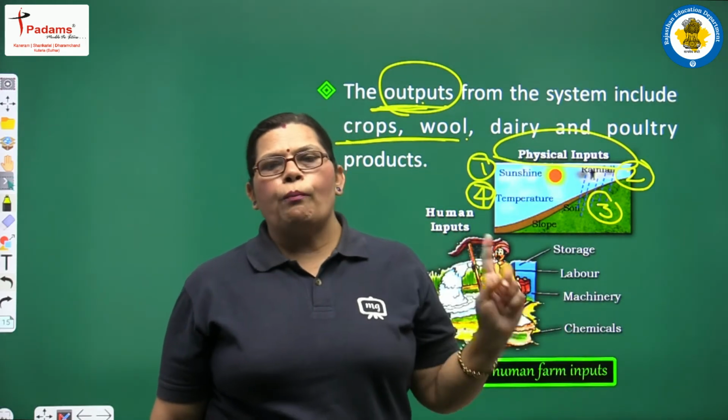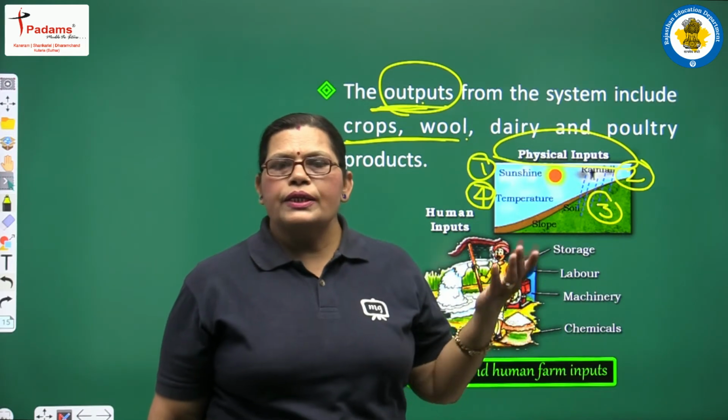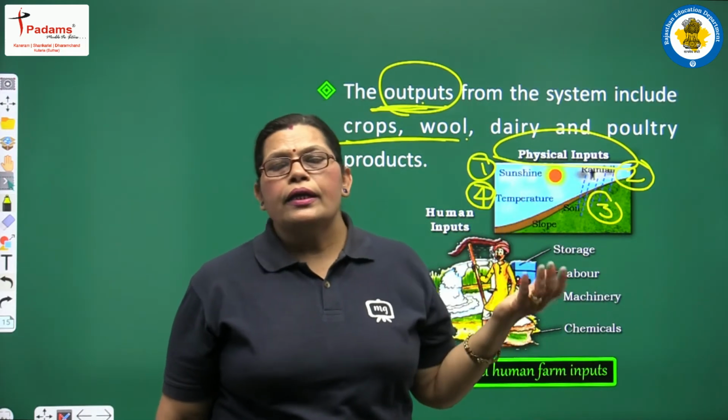So it is not proper for the formation of seeds, fruits and other things.